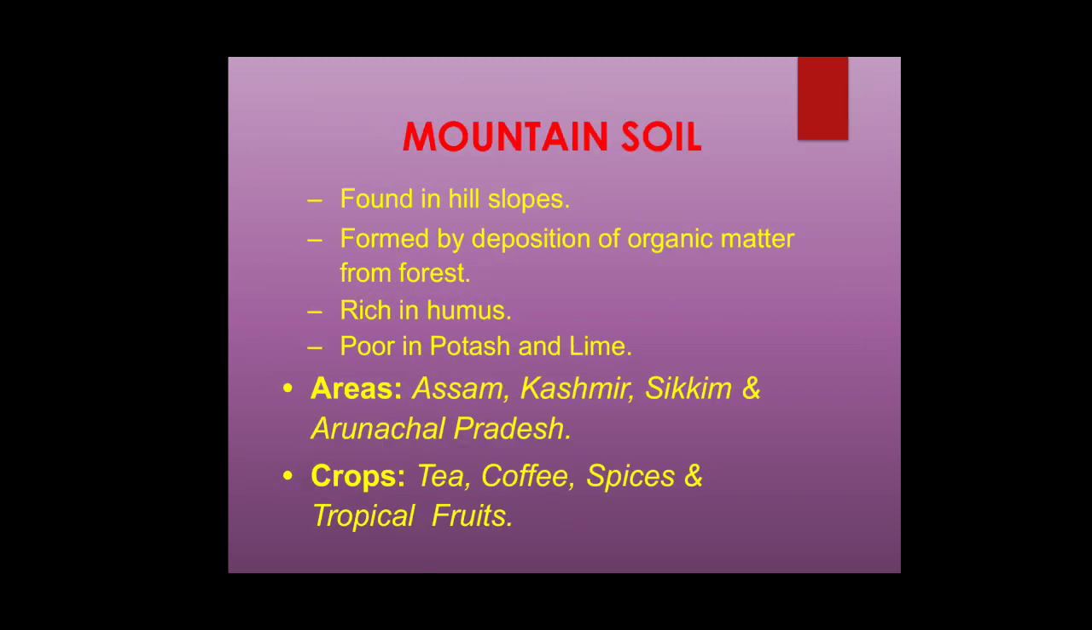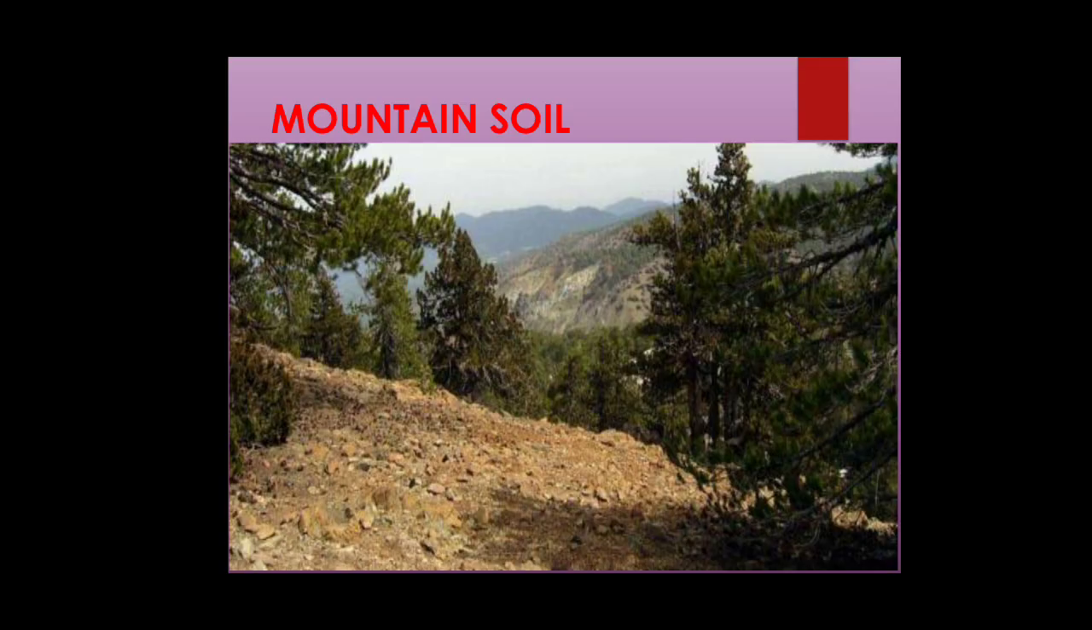Next comes mountain soil, found on hill slopes, formed by deposition of organic matter from forest, rich in humus, poor in potash and lime. The areas present in India are Assam, Kashmir, Sikkim and Arunachal Pradesh. The suitable crops are tea, coffee, spices and tropical fruits. So this is the picture example of mountain soil.